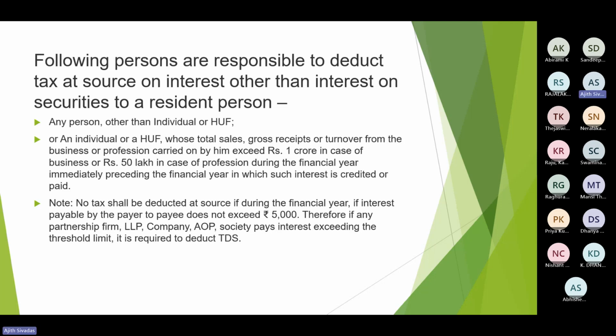No tax shall be deducted at source during the financial year if such interest payable by the payer to the payee doesn't exceed 5,000. So 5,000 is the basic limit. If that amount is more than 5,000, there are certain other exceptions also. Anyhow, for the time being, 5,000 is the basic limit. Therefore, if any partnership firm, LLP, company, AOP, society pays interest exceeding the threshold limit, it is required to deduct TDS. Only an individual or HUF has an exemption regarding their previous turnover. Other than individual or HUF, if they are paying, irrespective of their previous year turnover, they would be required to deduct the TDS.